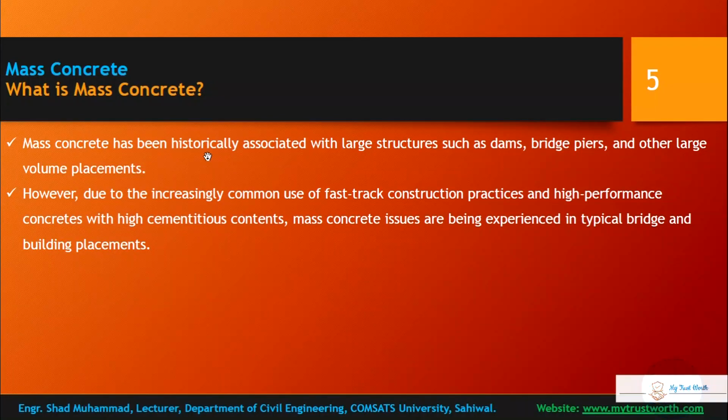Mass concreting has been historically associated with large structures such as dams, bridge piers and other volume placements. So mostly these mass concreting are used in heavy construction and in heavy raft foundation where soil is quite weak and you cannot provide pile, and in dams and bridge piers are common for mass concreting.